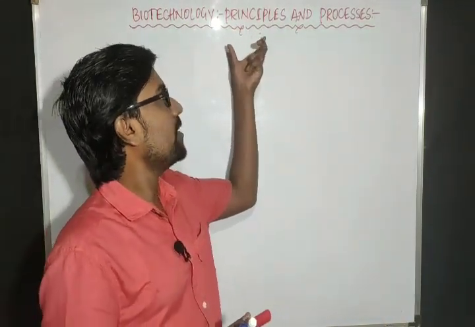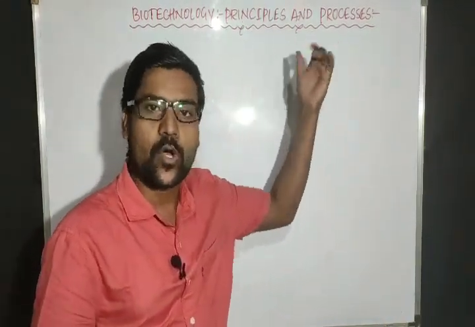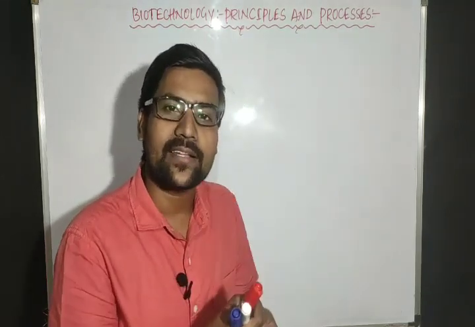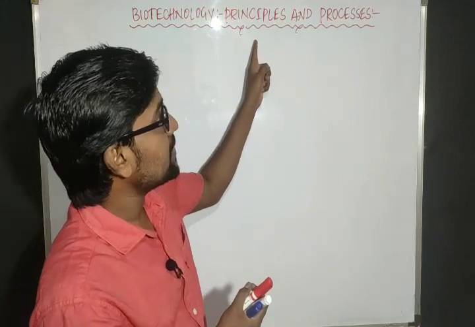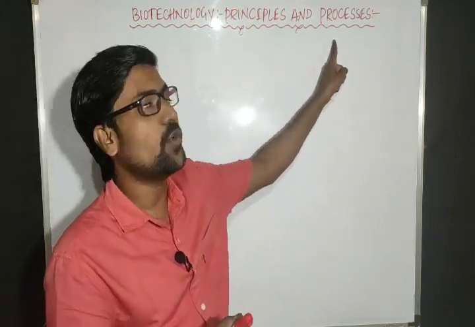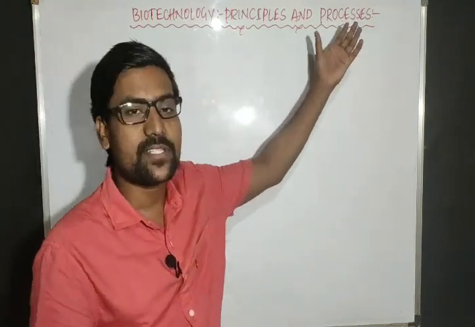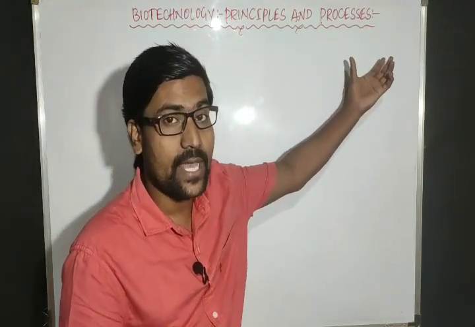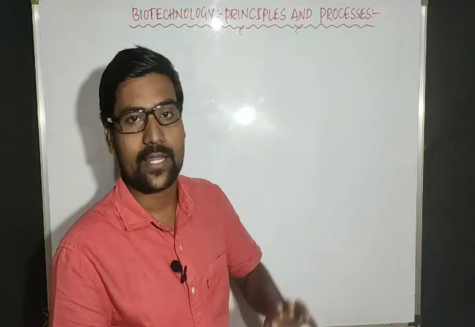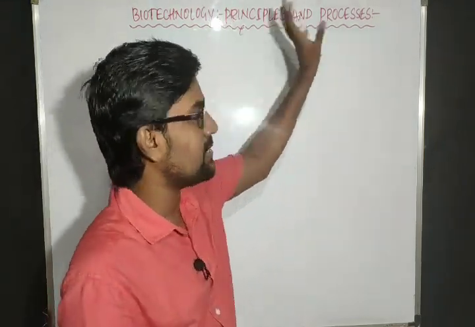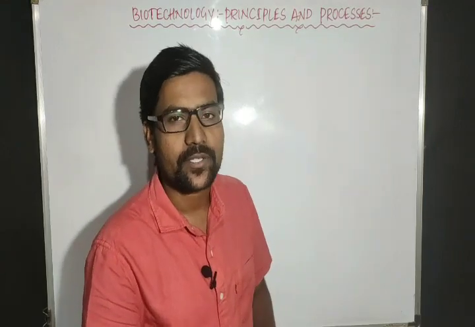We have some particular principles. On the basis of these principles, we change the organism's characters, and the processes, that means the steps, follow these principles. So we have some principles and processes for biotechnology.